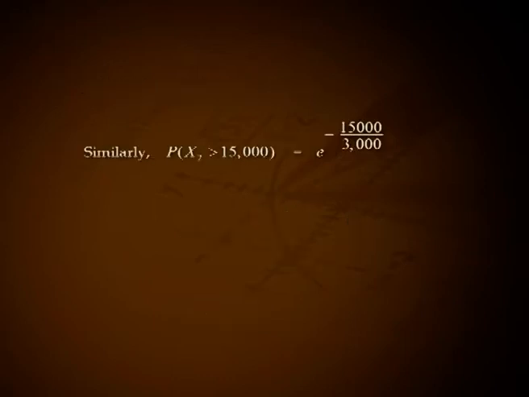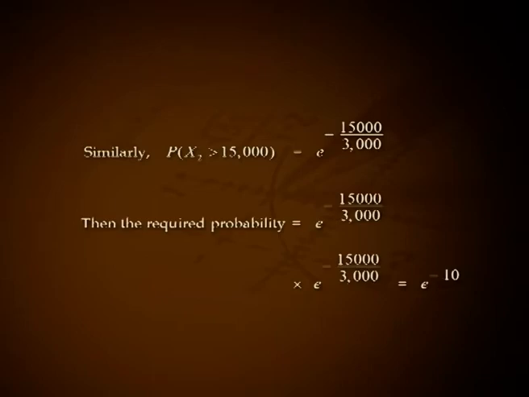Similarly, probability of x2 greater than 15,000 equals e raised to minus 15,000 divided by 3000. Then the required probability equals e raised to minus 15,000 divided by 3000 into e raised to minus 15,000 divided by 3000, that is equal to e raised to minus 10.